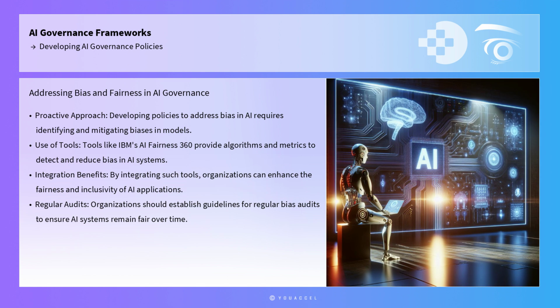Bias and fairness are critical challenges in AI governance. Developing policies that address these issues requires a proactive approach to identifying and mitigating biases in AI models. Tools like IBM's AI Fairness 360 provide algorithms and metrics to detect and reduce bias in AI systems. By integrating such tools into the development process, organizations can enhance the fairness and inclusivity of their AI applications. Additionally, organizations should establish guidelines for regular bias audits to ensure that AI systems remain fair over time.